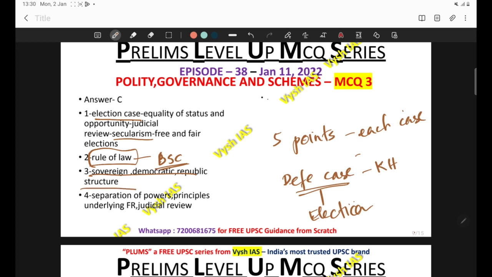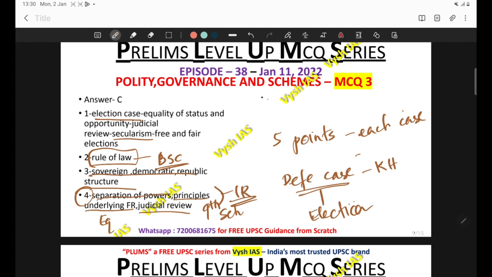Then come to the fourth one, IR Coelho case. It is popularly known as 9th schedule case. So here also rule of law was stated. Then separation of powers was stated here. Then the principles underlying fundamental rights. Then judicial review. Then the fifth one is principle of equality. So these 5 things were stated as the basic structure of Indian Constitution in IR Coelho case.